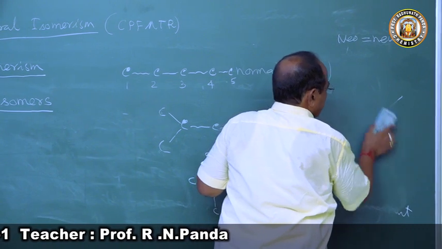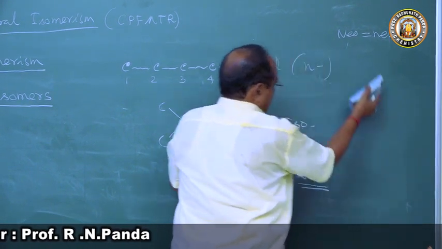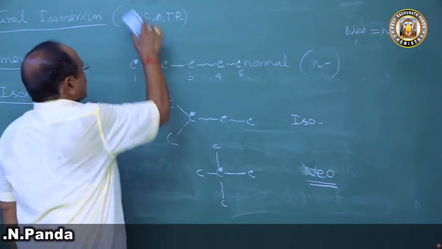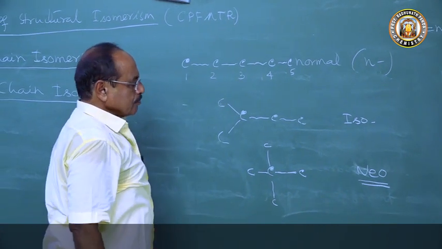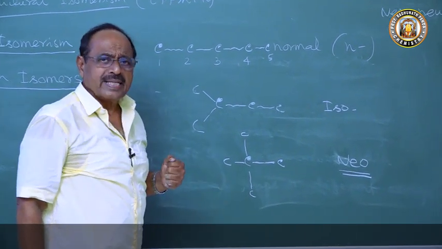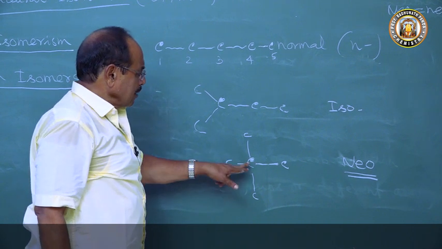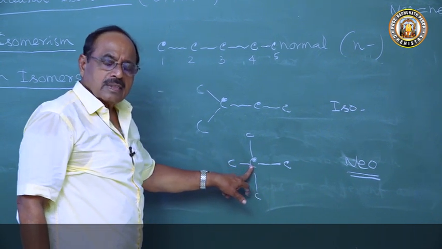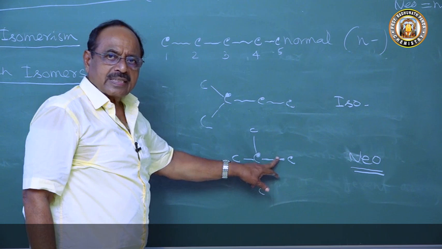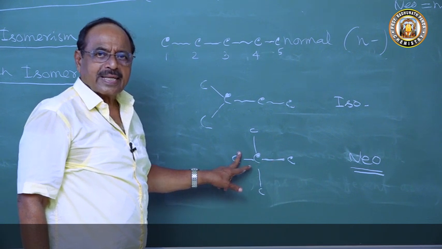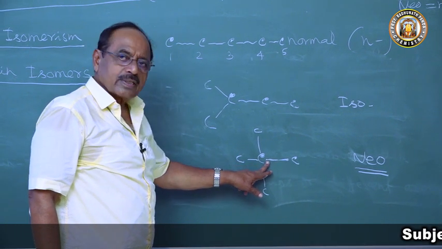Most of the names are derived from Latin. Neo means new. Then what is new in it? Here all 4 valencies of the carbon atom are satisfied, so you cannot have a hydrogen atom here.